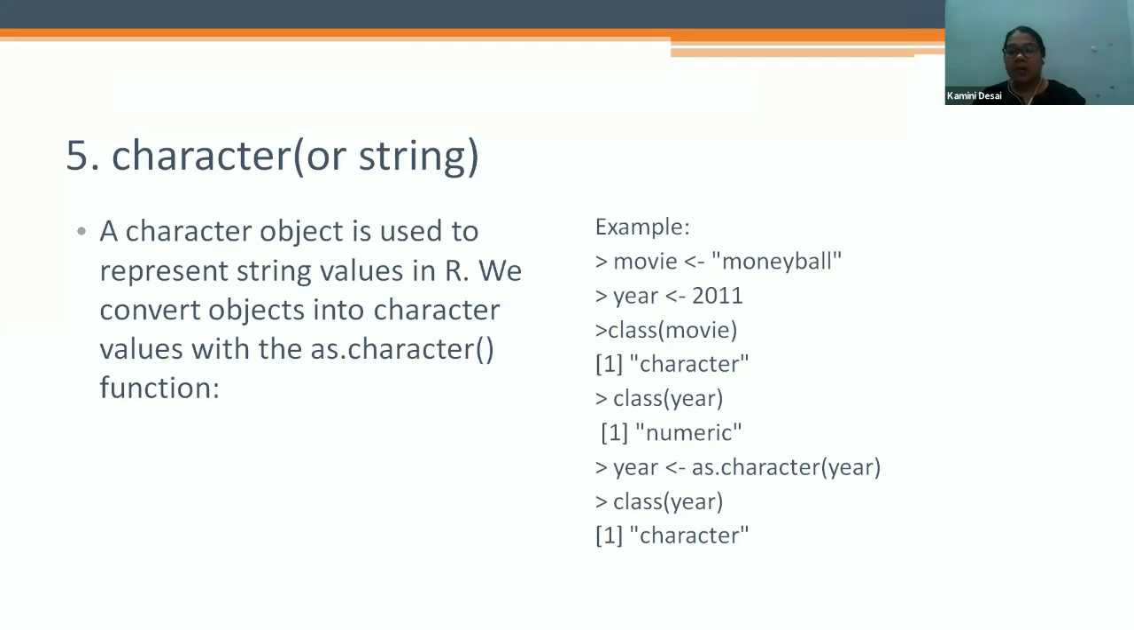If we assign a name, or gender male and female, the class of that gender is character. We have to put the character variable in inverted commas, then it is considered a character. If it is numeric, there is no need for inverted commas. So year as.character(year), so the class of year is character.